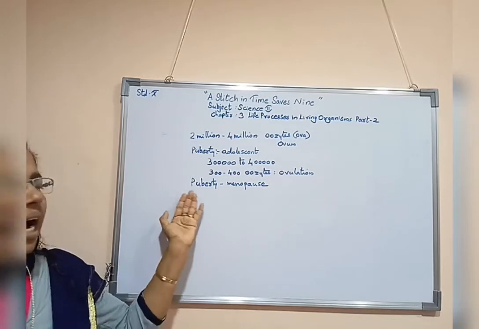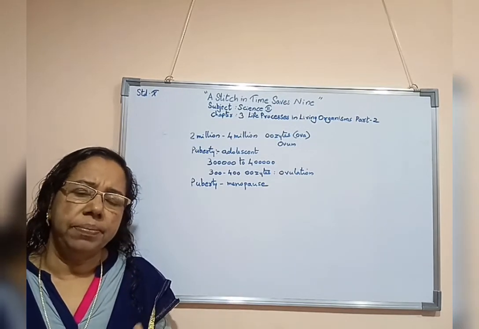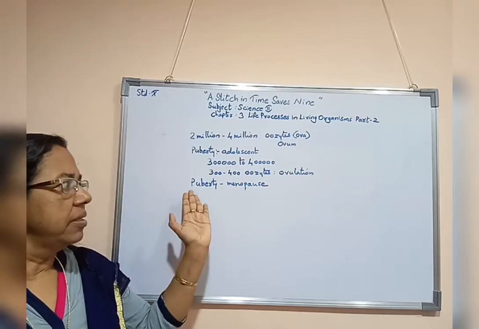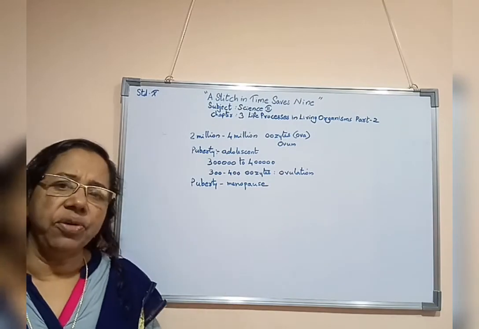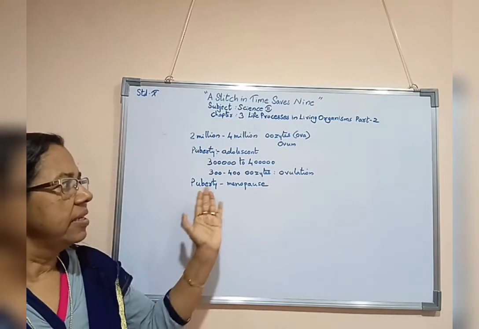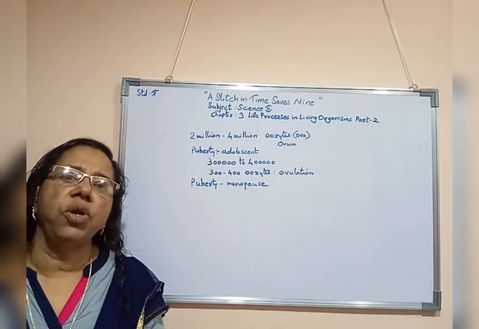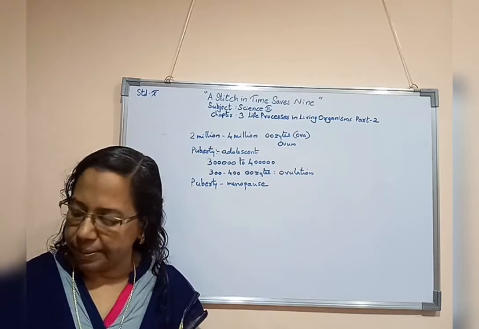Puberty, we can say adolescent age, is 13 years minimum. Minimum means even 10 years we can say, but at least 13 years onwards till 45 to 50 years of age, this ovulation process will occur in a normal woman. Now, we'll see how this process takes place.